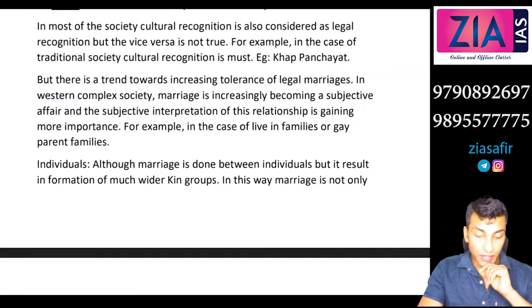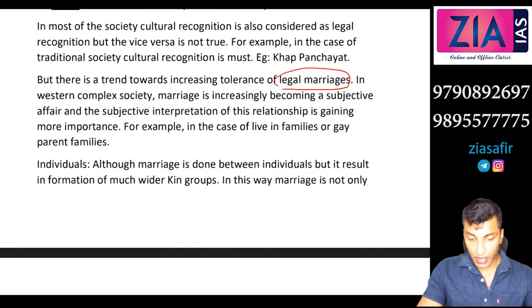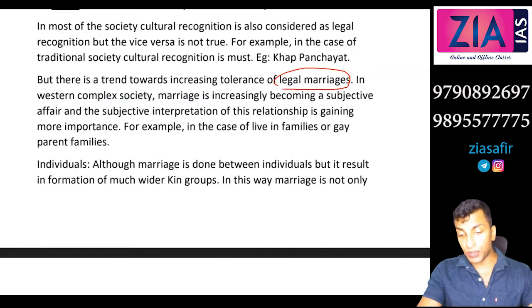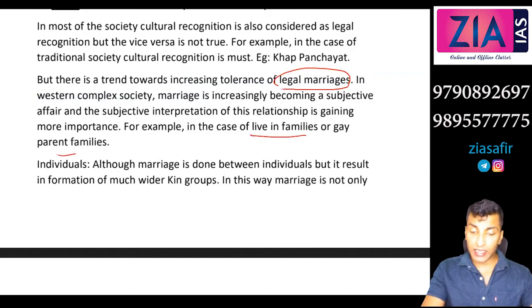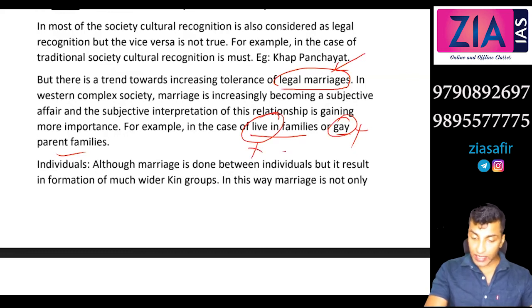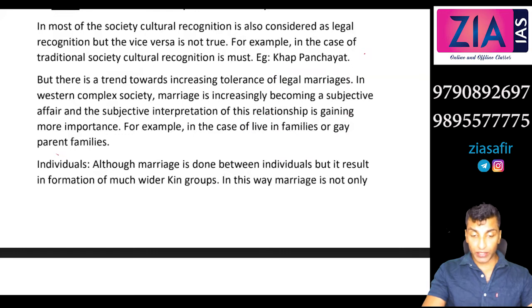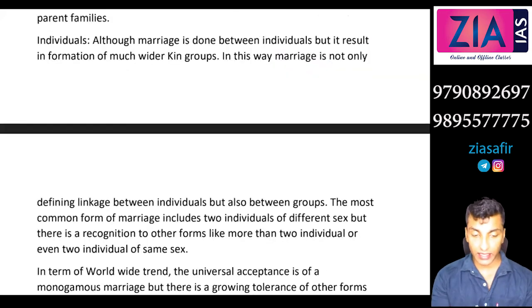But there is a trend towards increasing tolerance of legal marriages. Nowadays, you can see more legal marriages than cultural marriages. In Western complex society, marriage is increasingly becoming a subjective affair, and the subjective interpretation of the relationship is gaining more importance. For example, in the case of live-in families or gay parent families, it is their individual affair. It is legal marriage. Whether they are accepted culturally or not is not taken into consideration. Live-in is also not accepted culturally, but legally it is accepted. Even the Domestic Violence Act covers the live-in relation. Next, individuals. First we have done recognition, then individuals.